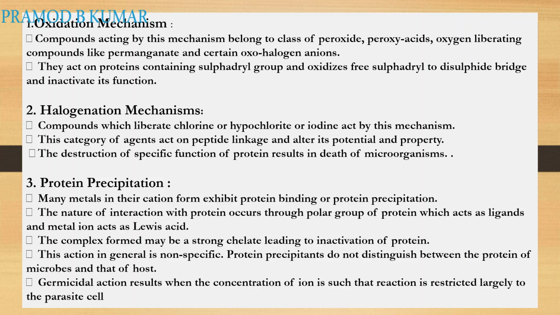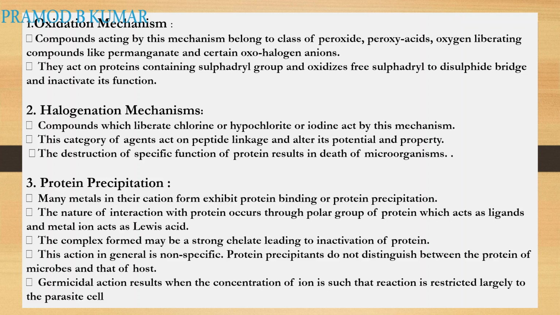Next is halogenation. What happens in the halogenation mechanism? Compounds liberate chlorine, hypochlorite or iodine, and act by this mechanism. This category of agents acts on the peptide linkage and alters its potential. They act on the peptide linkages present in amino acids on the surface.